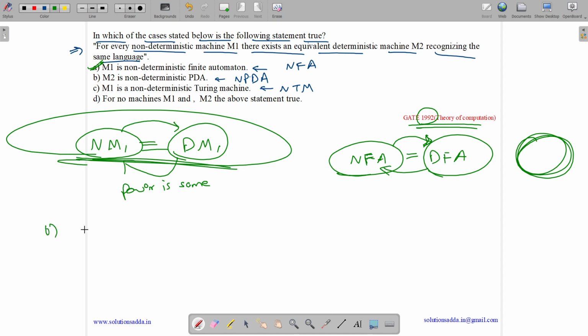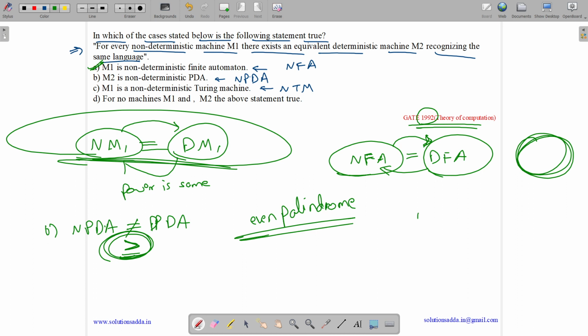See, for PDAs, the power of non-deterministic push-down automata is not equal to the power of deterministic push-down automata. Why? Non-deterministic push-down automata has more power than deterministic push-down automata. See, if we have some strings like palindromic strings, even palindrome, let us consider over the English alphabet, WWR. Then the example of a palindrome is ABAB, then BABA.